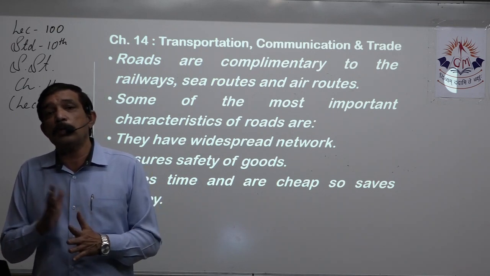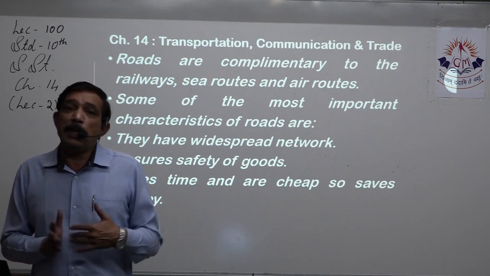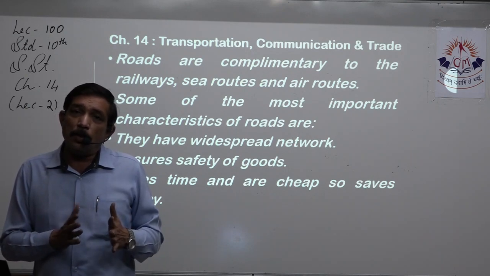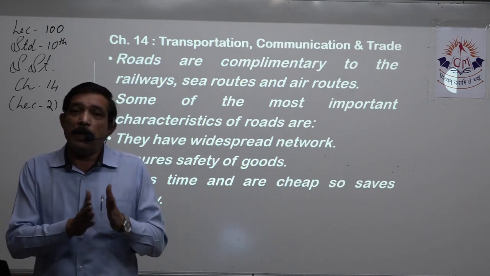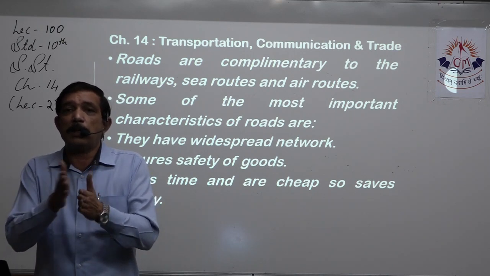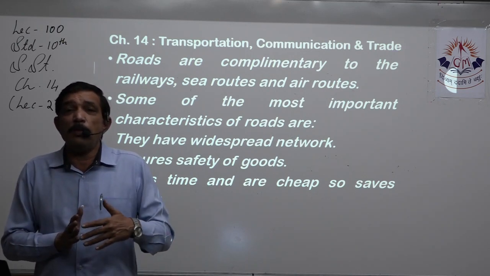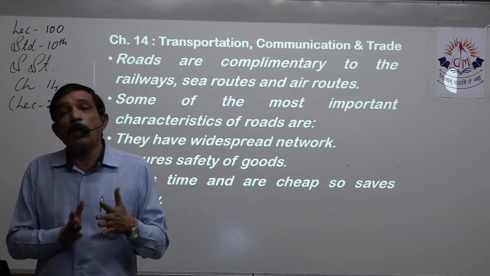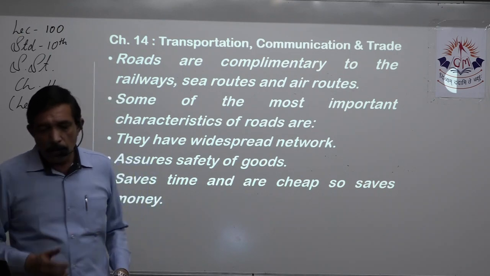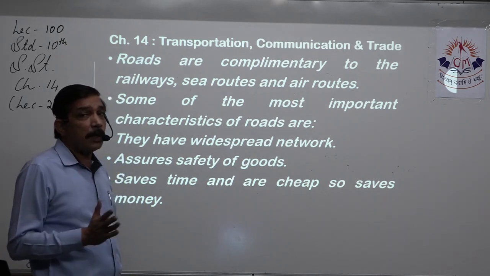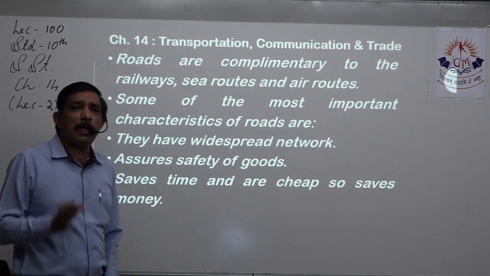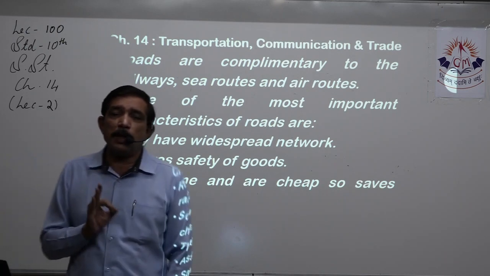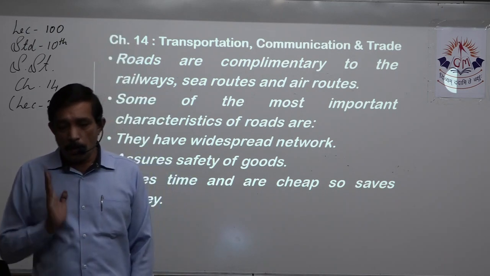Even if we want to reach a village, we have a very good road which will take you to the highway, where that village can touch the highway. Then you might be having, say, not a metal road, a kacha road, but that road leads you to that village. So they have a very widespread network. You can reach each and every remotest part of the land with the help of the road.